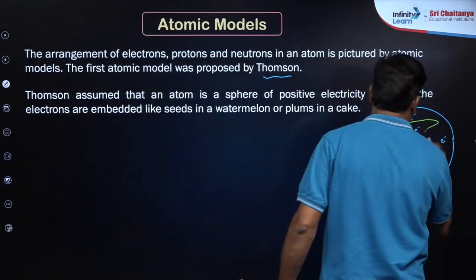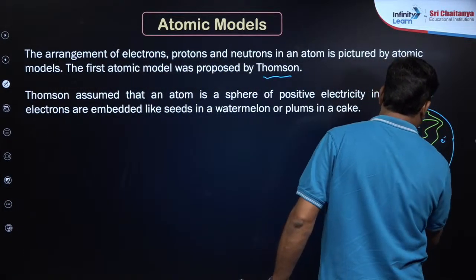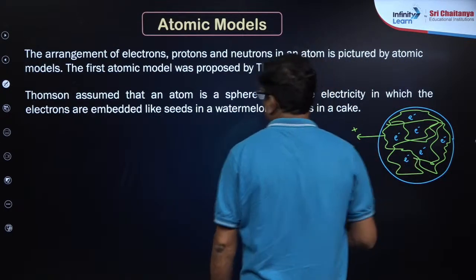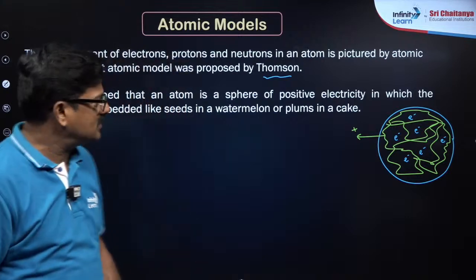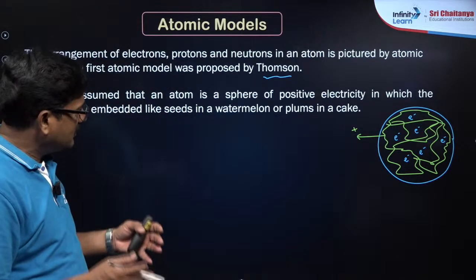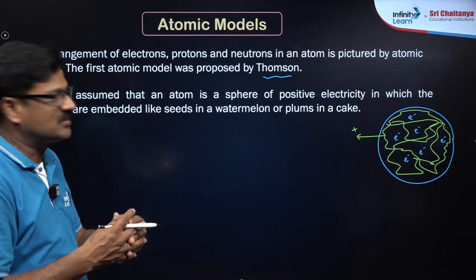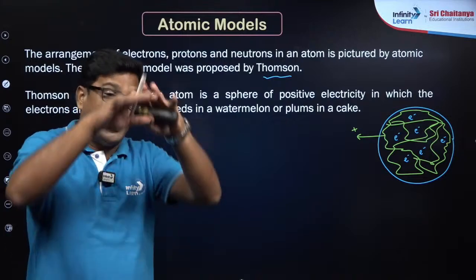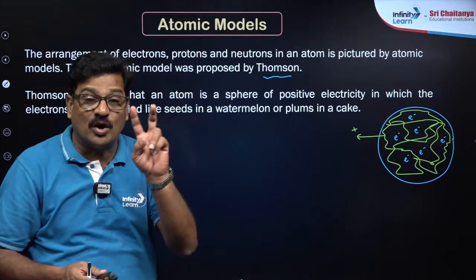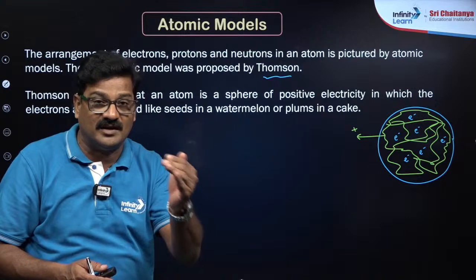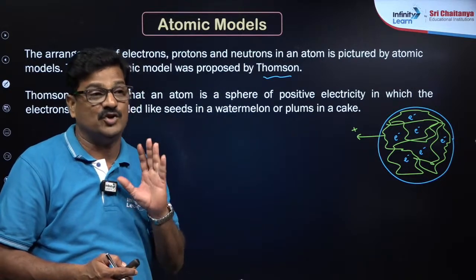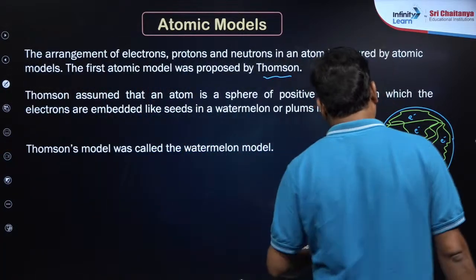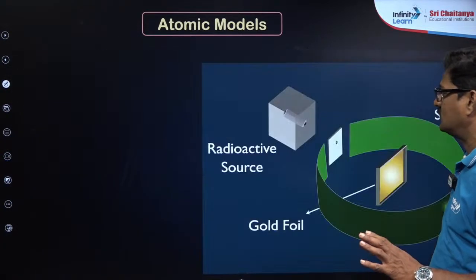So the total positive charge is given like this. Total positive charge. So this is your positive charge and this is your electron. So now my question is, how come positive charge and electrons coexist together? It is not actually. So the actual thing is, he said the atom is spherical. And the total positive charge and negative charge are equal, so that the atom is said to be neutral. So that is the important point. This has no experimental setup and it has no proof also. Thomson model is also called the watermelon model.